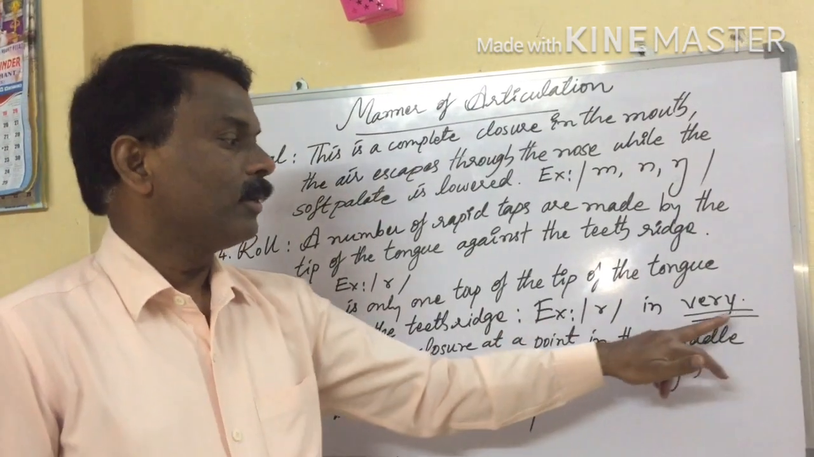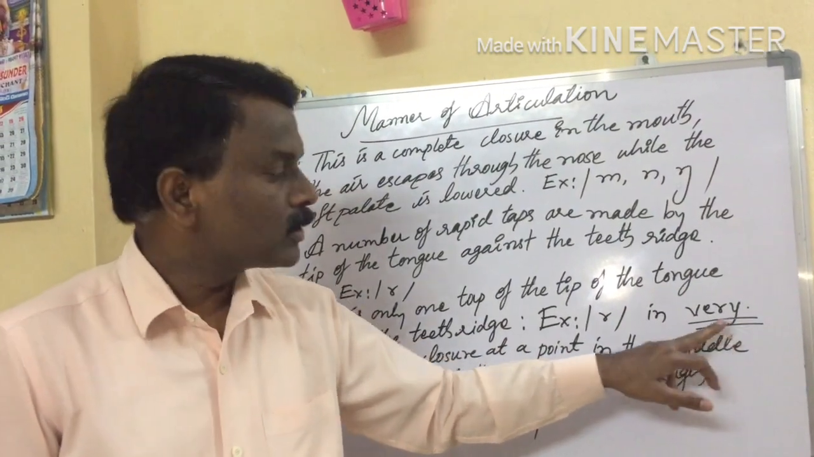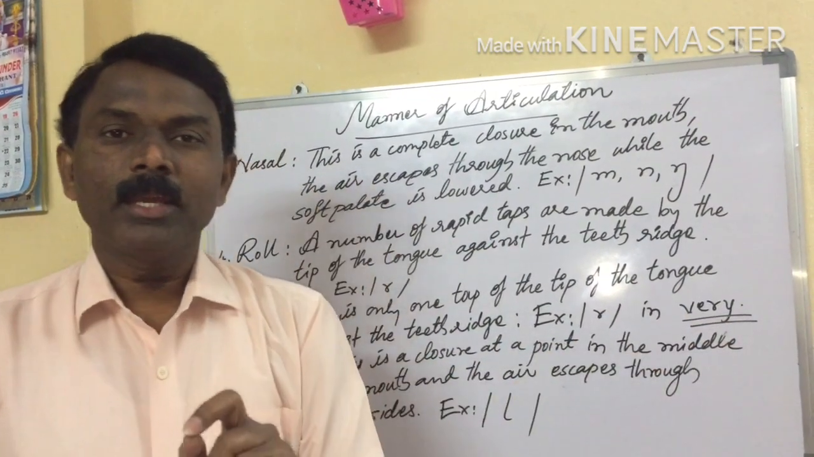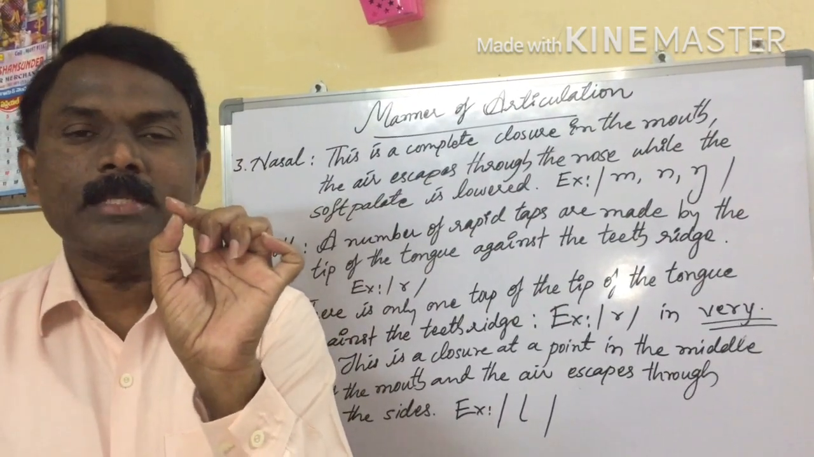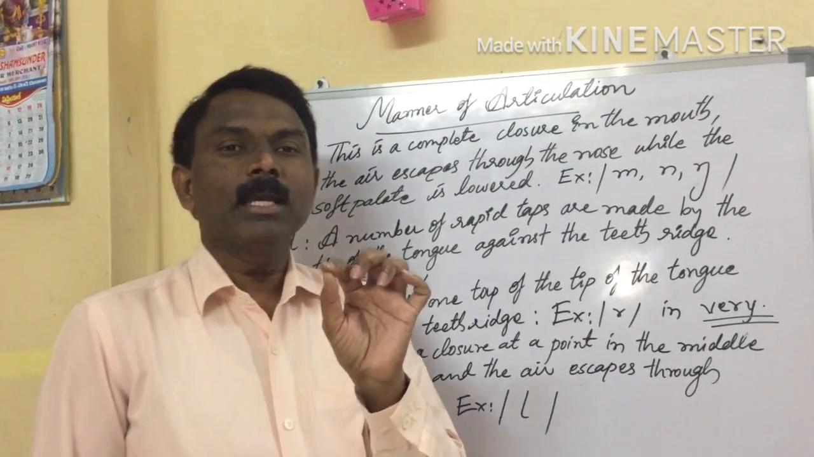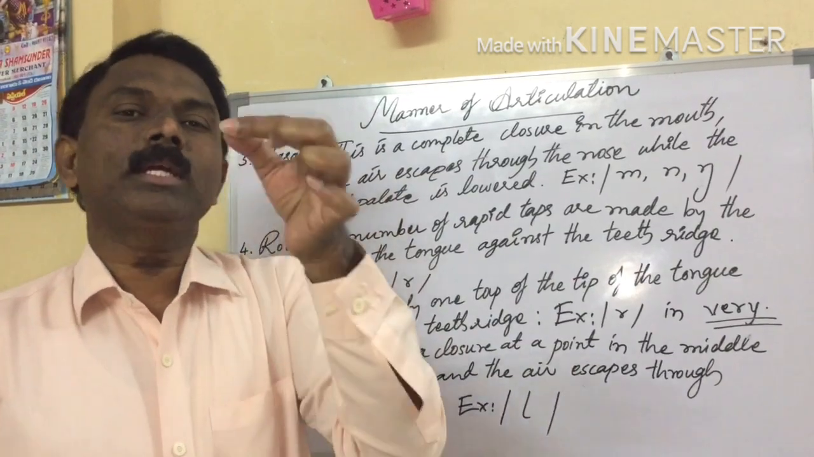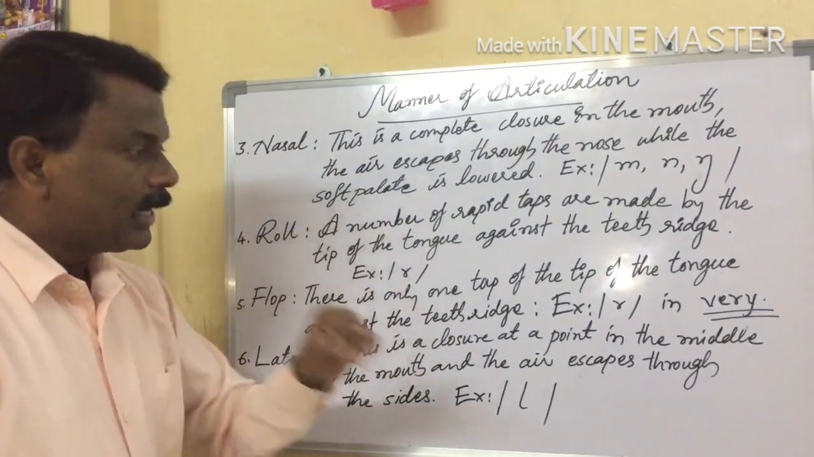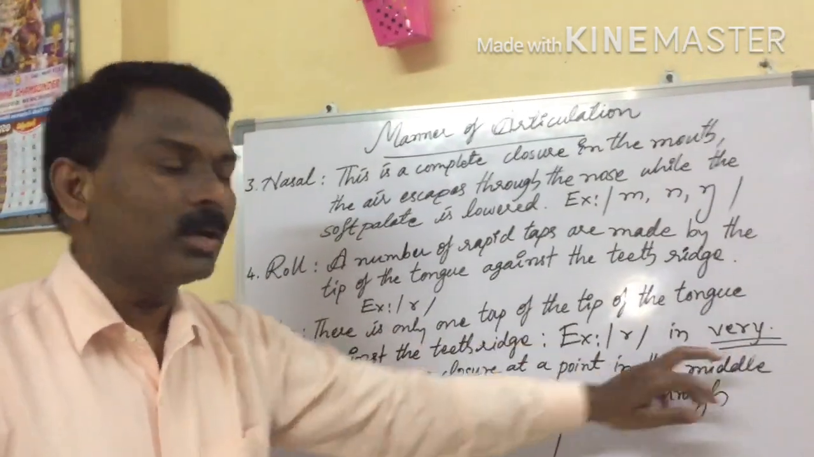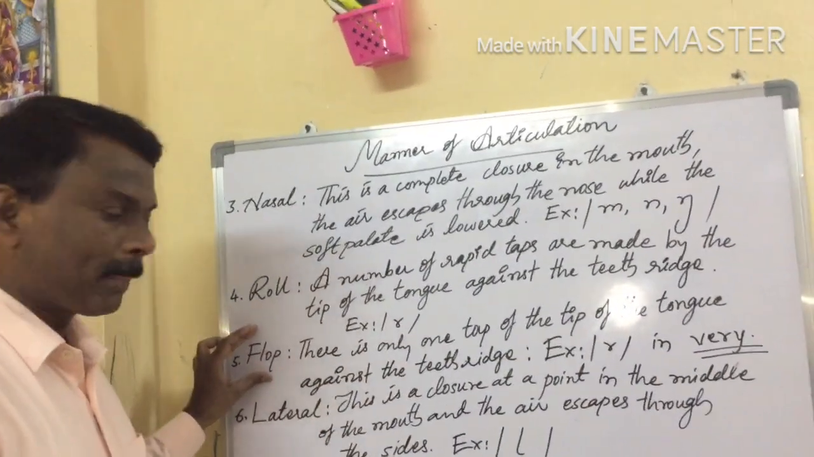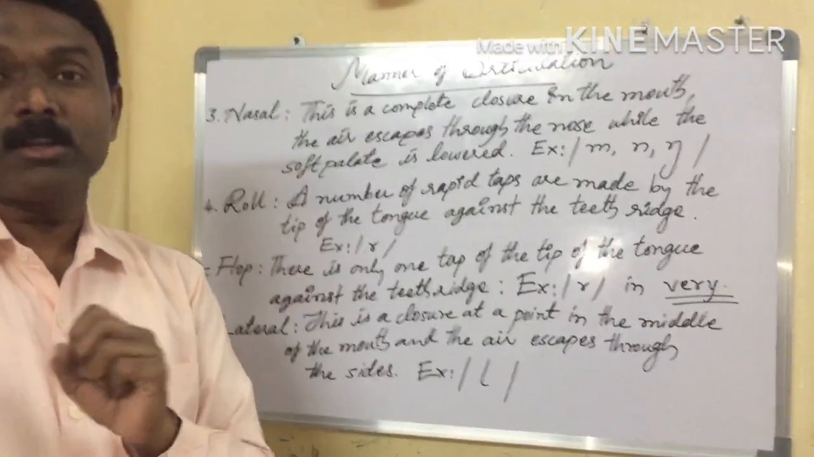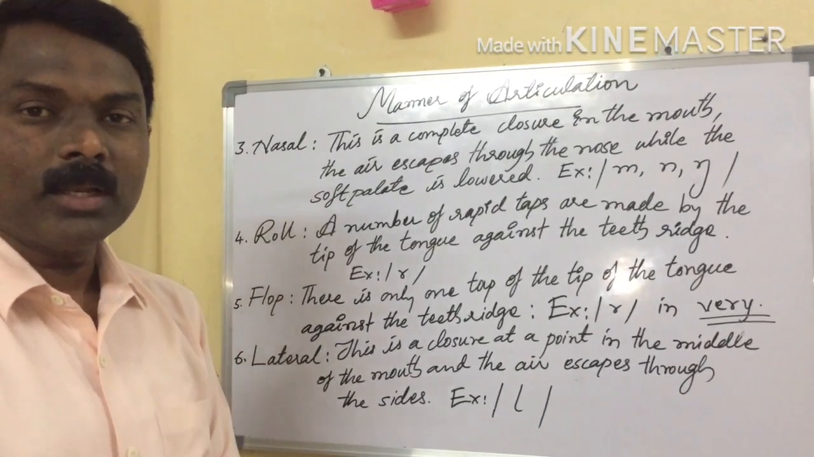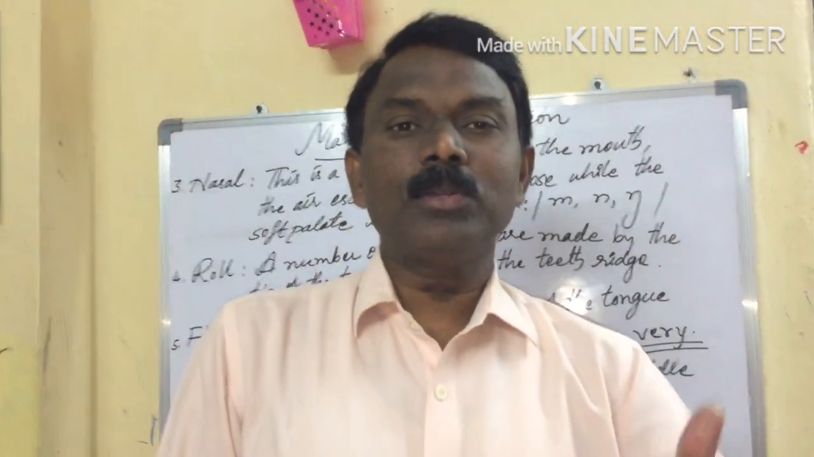Especially in the word very, only one time the tip of the tongue touches the teeth ridge. So that's why this ra sound is called flap. Next one, lateral. What is the next sound?